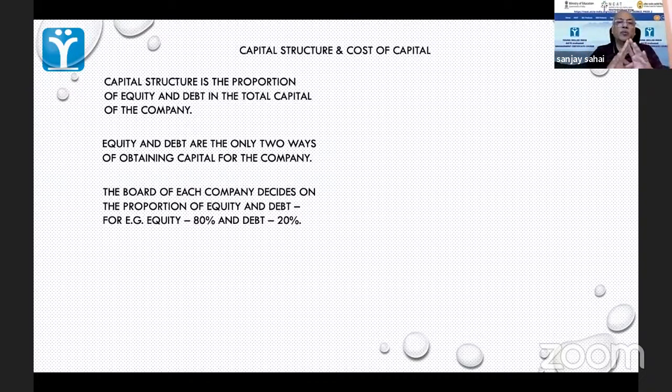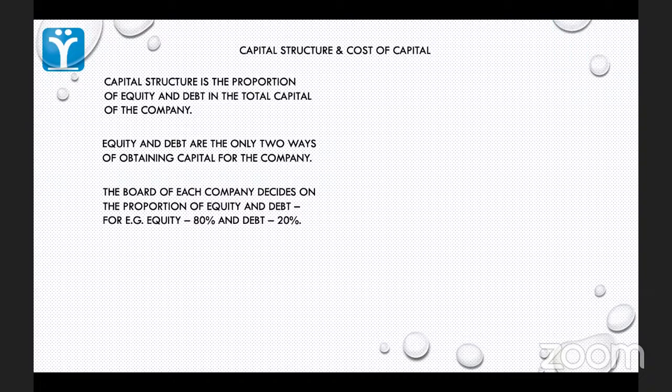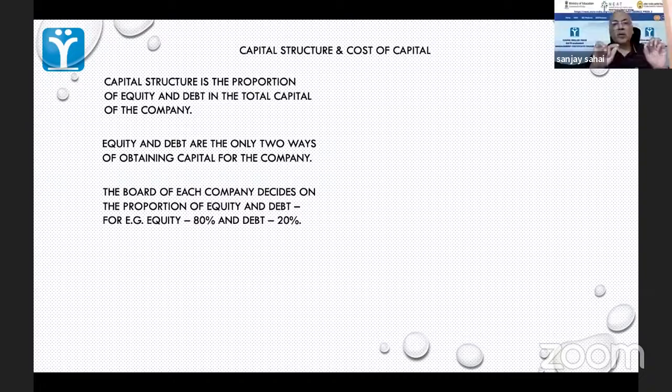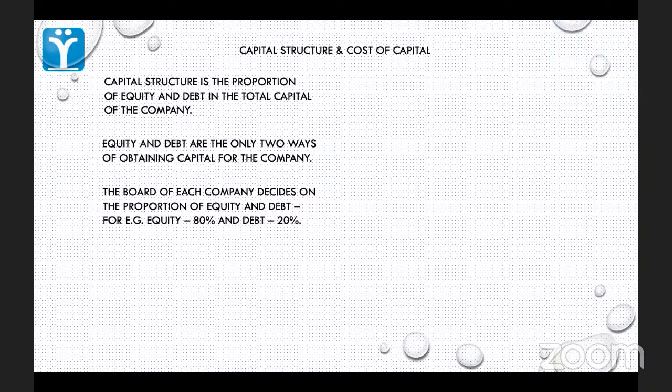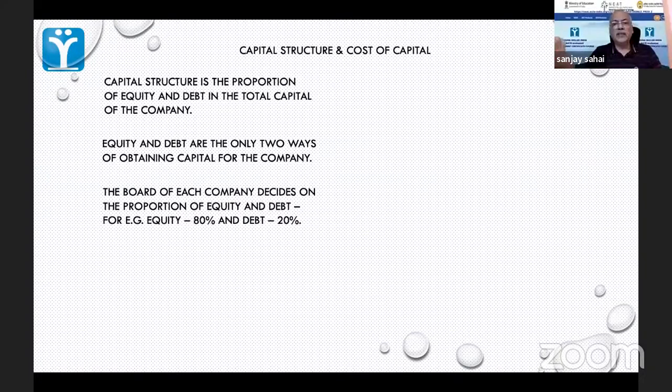Because remember, the problem with debt will always be that if you borrow, then you are expected to repay on time. Fixed time and fixed return. And if you don't repay on time, you can pay a very high cost. There's a reputational cost. Worst case scenario, it can lead to bankruptcy. All sorts of things can happen. Penalty, penal interest. Initially penalties, and if you still can't pay, ultimately they will take you to the bankruptcy court.